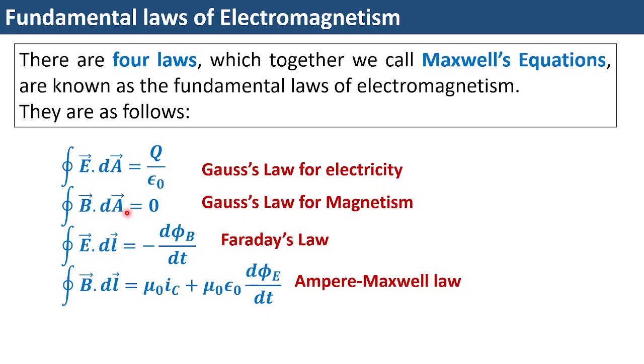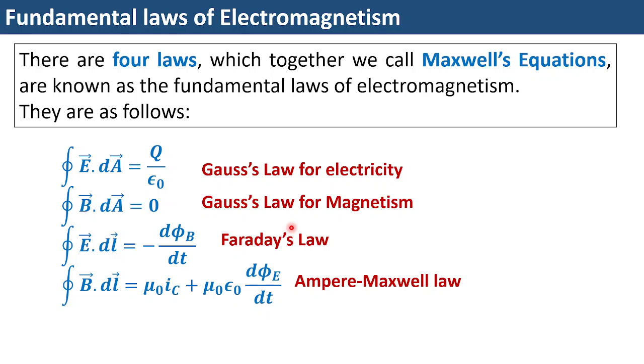Now, come to Gauss's law of magnetism. Suppose you have got the total magnetic flux coming out of a surface, closed surface by the way, that is why the integration sign has got a small circle here. This is an area integral by the way. B dot dA, where dA is a small elementary area. Now, if the area closes on itself, for example, consider the football surface, it closes on itself. So that is why the surface is closed. And if you have a closed surface, what you create is a volume inside. Got it? So in a football, we have a volume which has been closed by a surface. So that is why this is a closed surface integral.